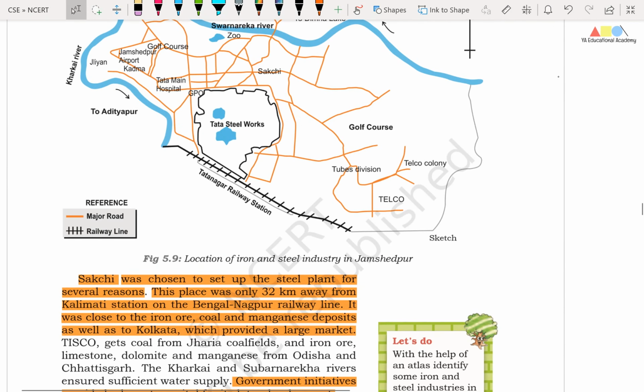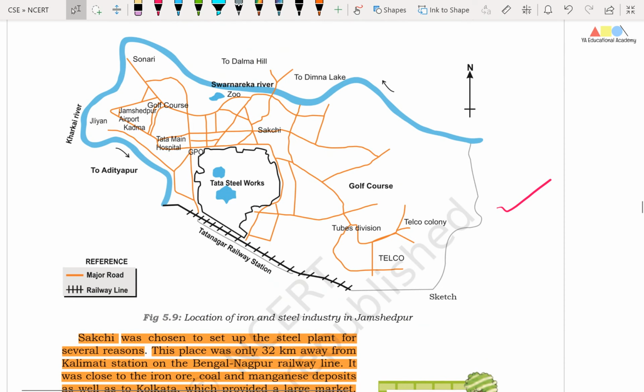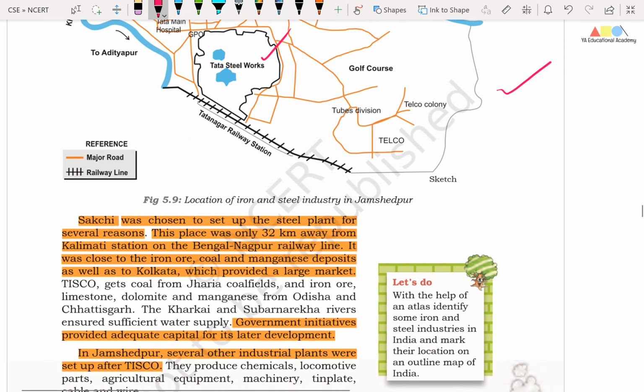Okay friends, in this picture you can see and understand the various resources that are available close to the iron and steel factory in Jamshedpur. Right friends, Sakchi was chosen to set up the steel plant for several reasons. This place was only 32 km away from Kalimati station on the Bengal-Nagpur railway line.